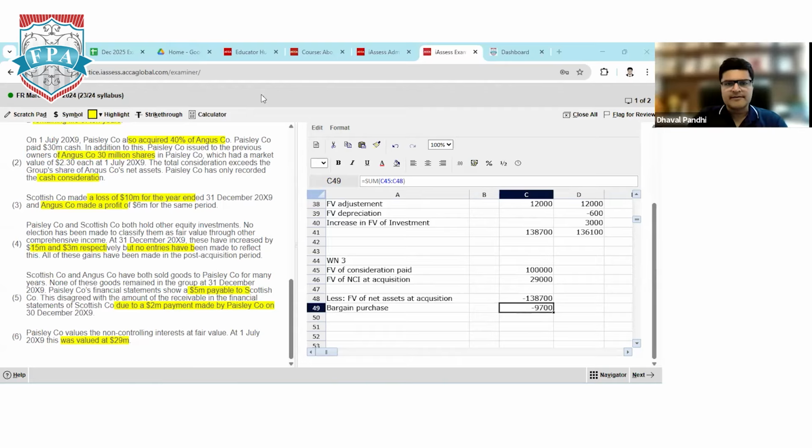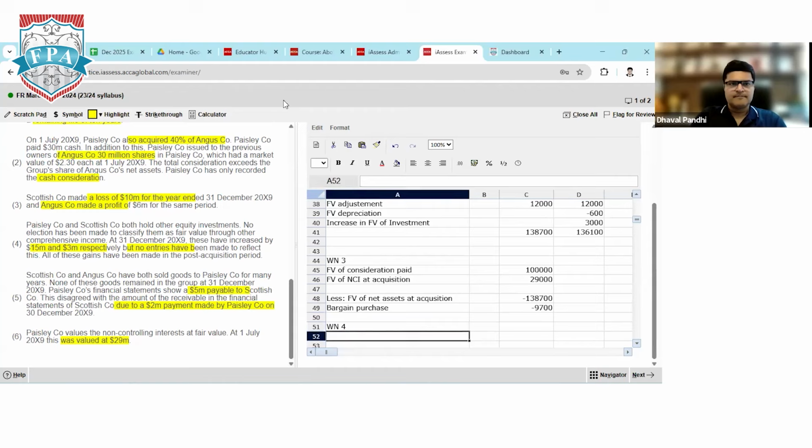It is not an extraordinary gain, Bhavishya, sorry. This will be recorded under group retained earnings only. Working note number 4.